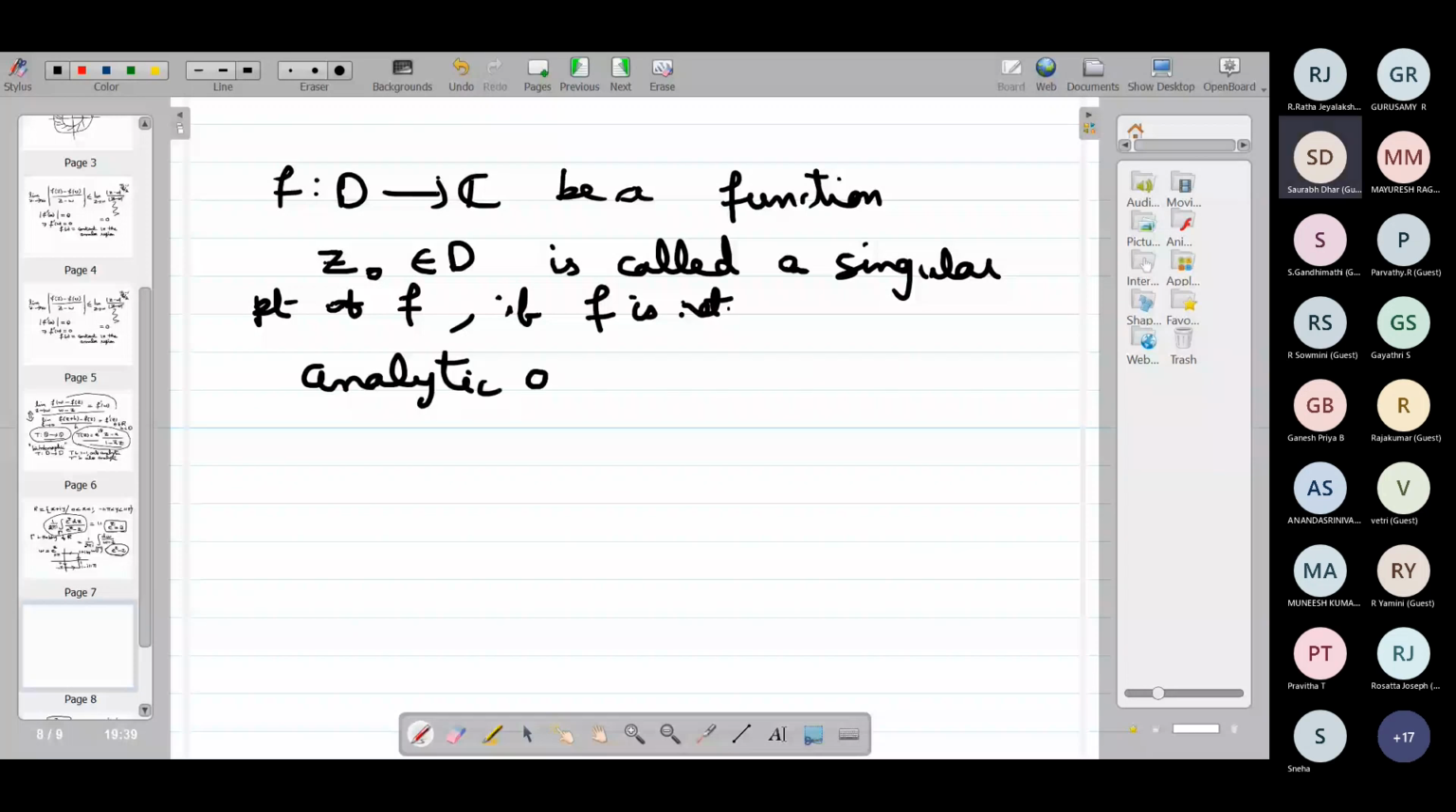And it is a limit point of regular points, meaning points where f is analytic. I am not asking about an isolated singular point, I am just asking about a singular point. Please remember. Now you tell the definition. It is a limit point of regular points of f.